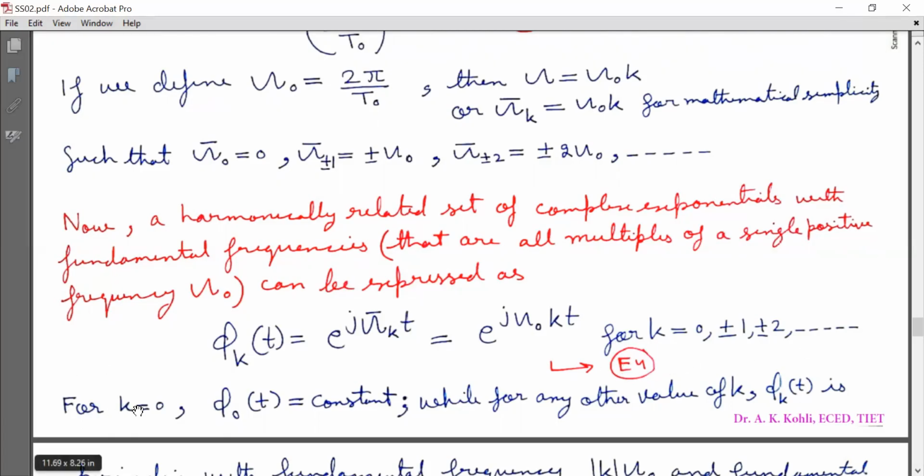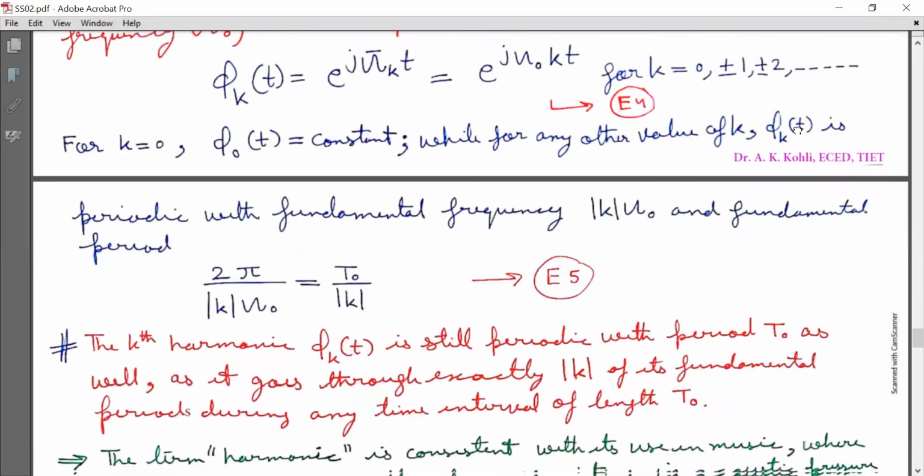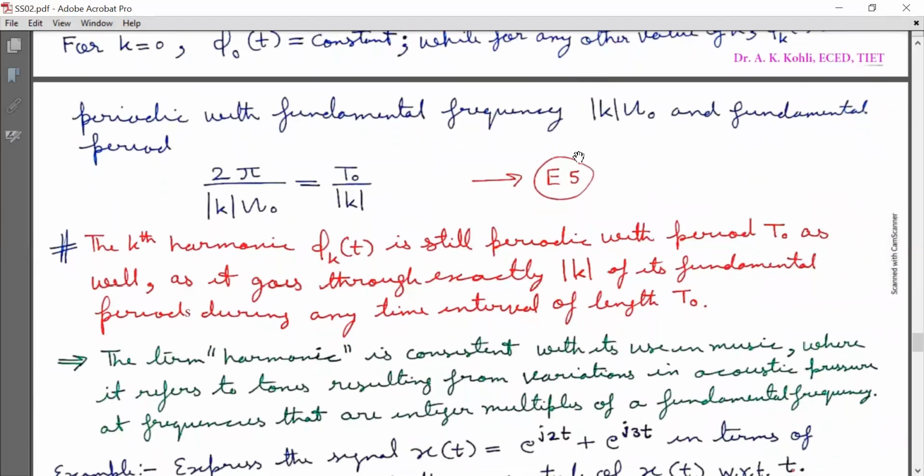So for k is equal to 0, φ₀(t) is constant, while for any other values of k, φ_k(t) is periodic with fundamental frequency magnitude k omega naught, and fundamental period is 2 pi by magnitude k omega naught equal to capital T₀ by magnitude k, and mark it as equation E5.